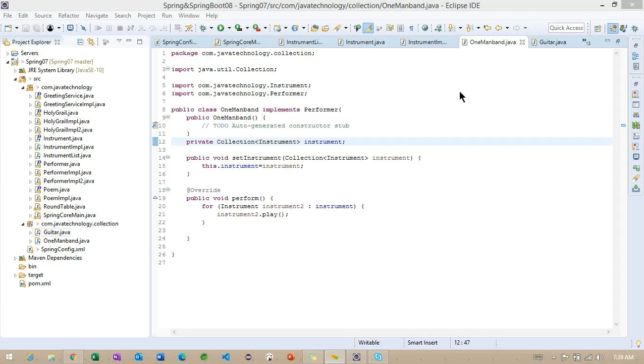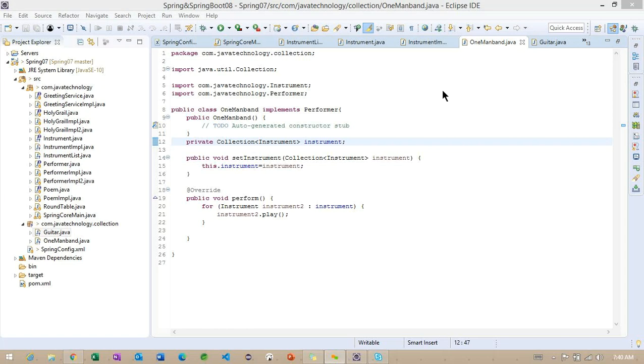In Java, List is an interface that has more than one implementation class, that is ArrayList, LinkedList and Vector. Coming back to the Set, it has HashSet and LinkedHashSet. These are the implementation classes. I'm explaining the Java-related collection of object information. The same way in Spring, the list tag as well as the set tag will work here.